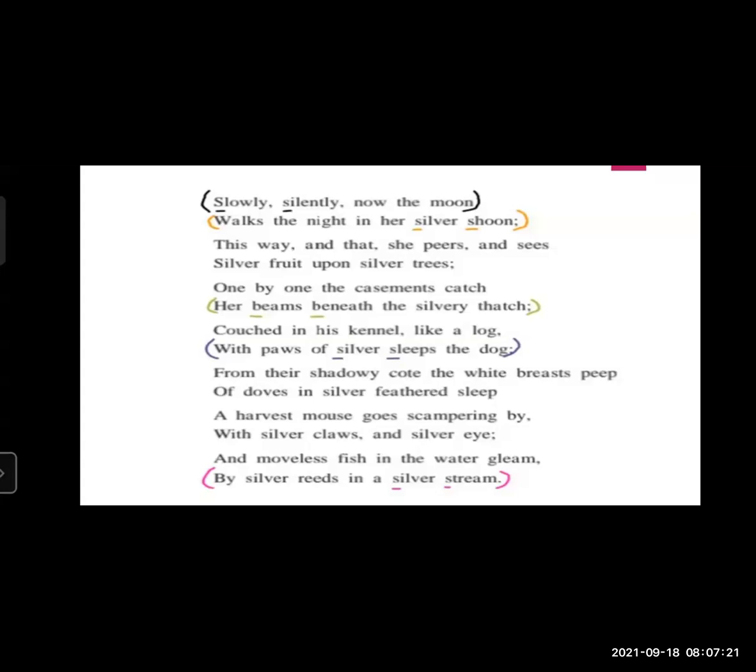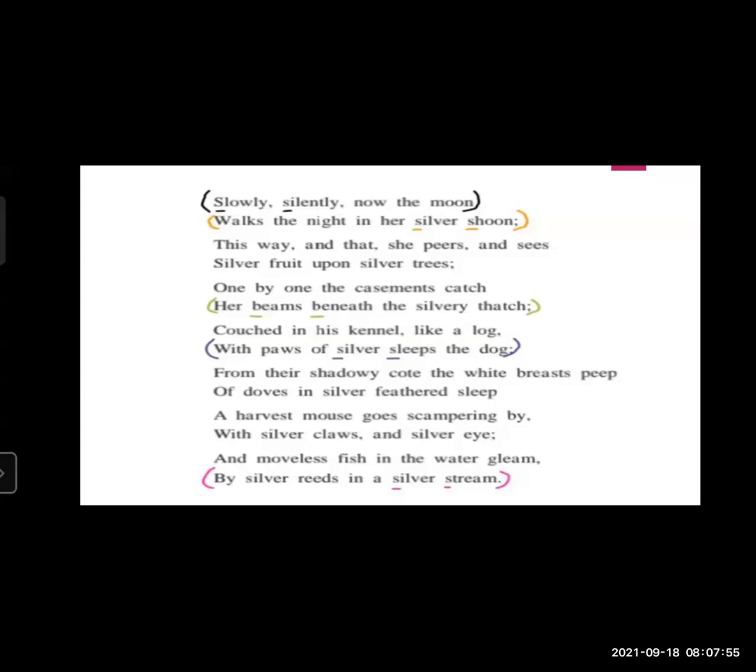For the third example of alliteration, let's see the third stanza. One by one the casement catch her beams beneath the silvery thatch. In this line, her beams beneath the silvery thatch, the letter B is repeated in neighboring words. Beams and beneath start with a B sound, and that's why there is a use of alliteration.